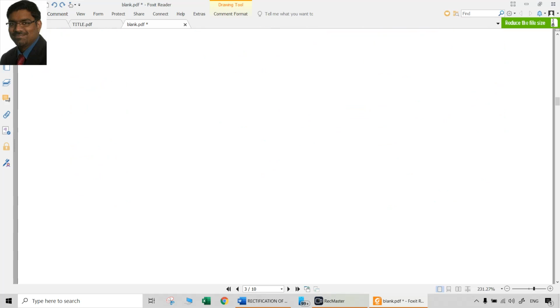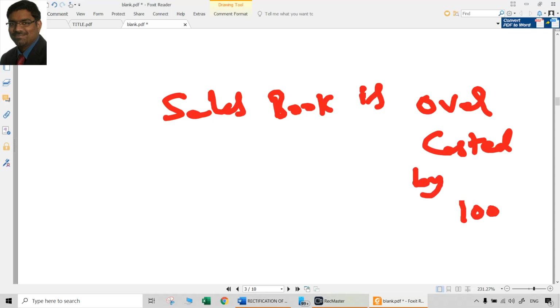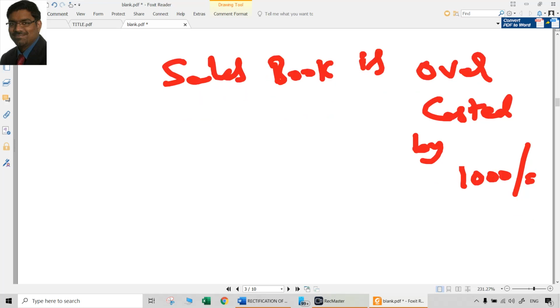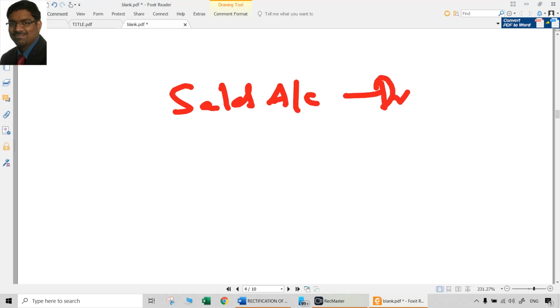For example, let us say the question says the sales book is overcasted by so and so amount, whatever, 1000 rupees, let us say, as an example. Sales book is overcasted by 1000 rupees, which means sales account is actually more by 1000 rupees now. So definitely we have to cancel that, which means we have to debit sales account for sure. Already sales account was more in credit balance because the sales book was overcasted by 1000 rupees. So now we have to cancel that. Sales account has to be reduced. Sales account being a credit balance normally, reducing it means now we have to debit it.